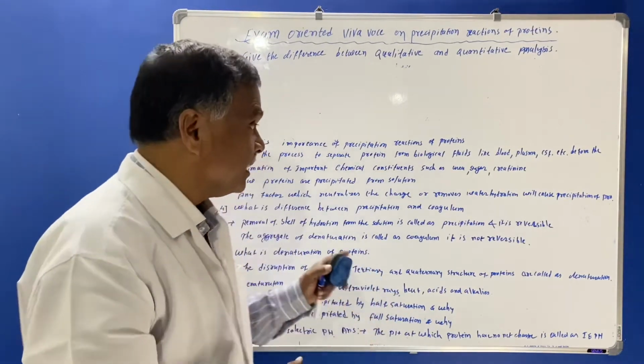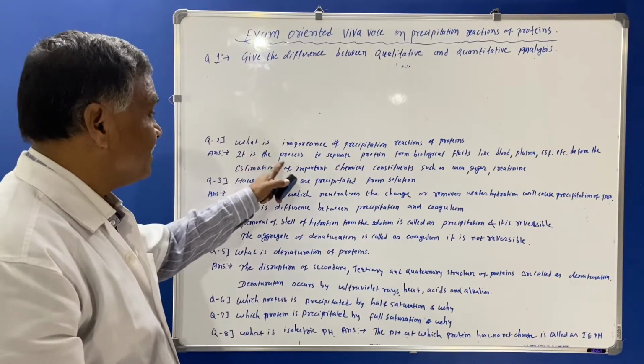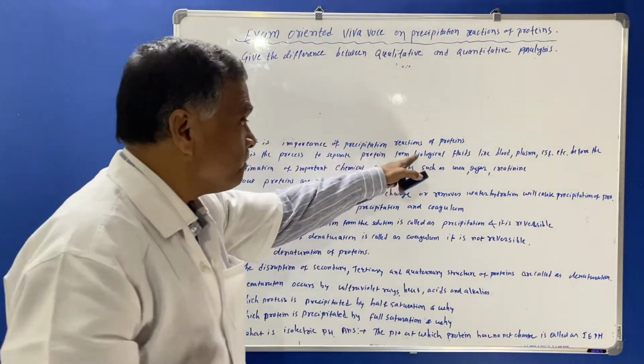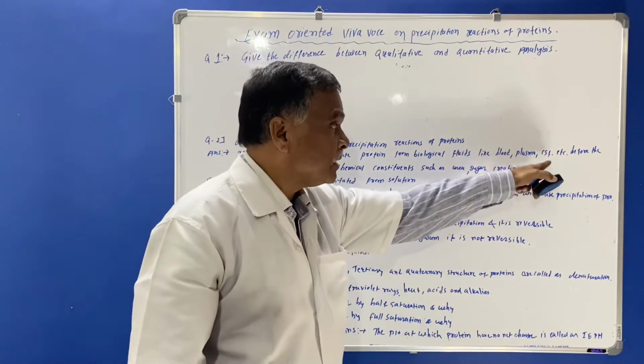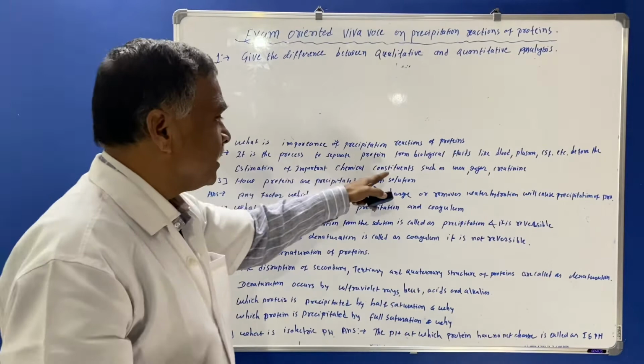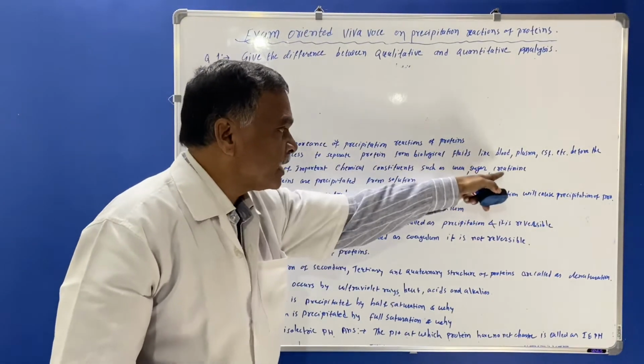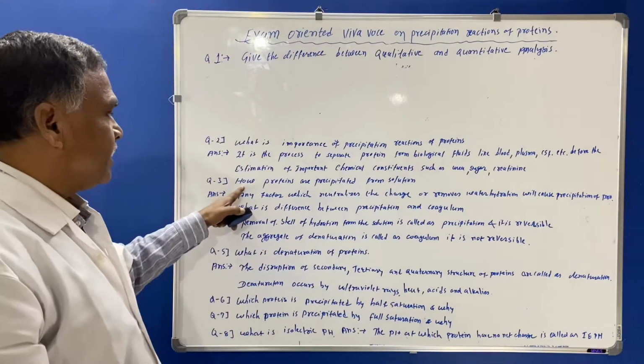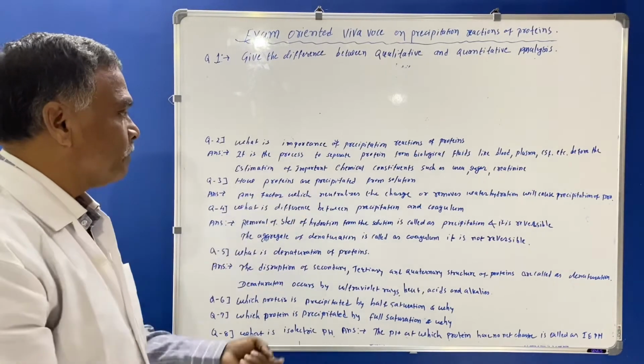So you must know that it is the process to separate protein from biological fluids like blood, plasma, CSF, etc. before the estimation of important chemical constituents such as urea, sugar and creatinine. The third question is: how are proteins precipitated?